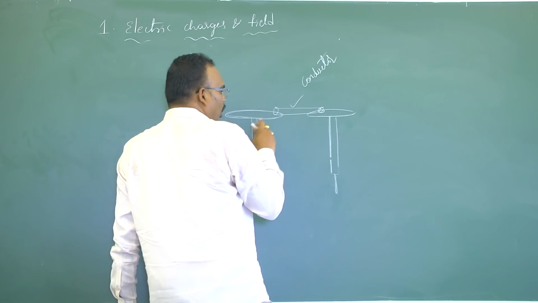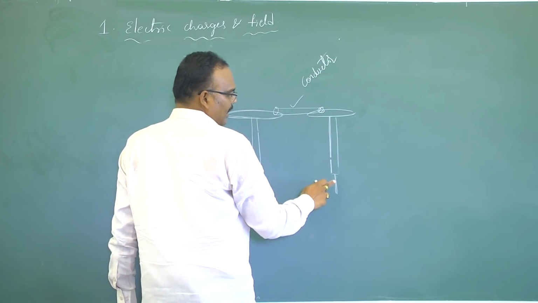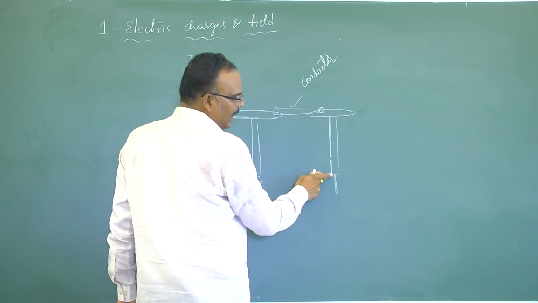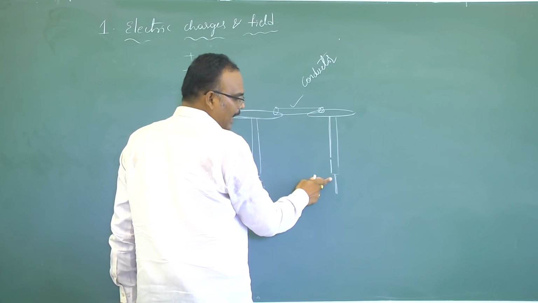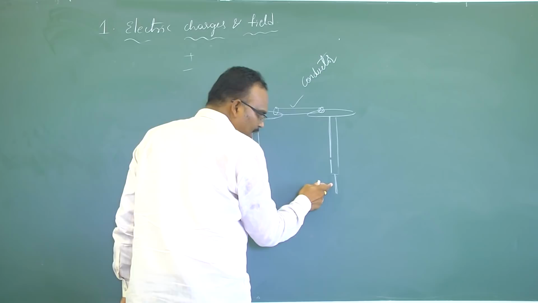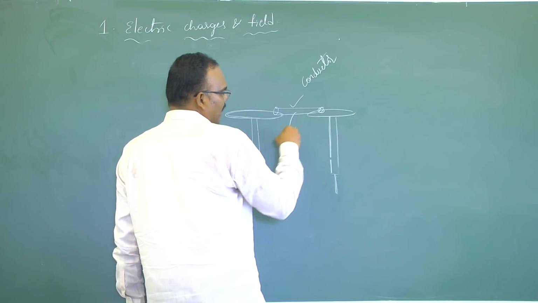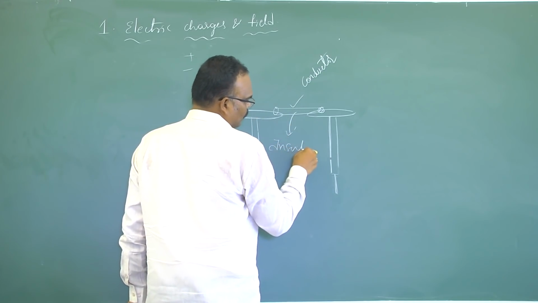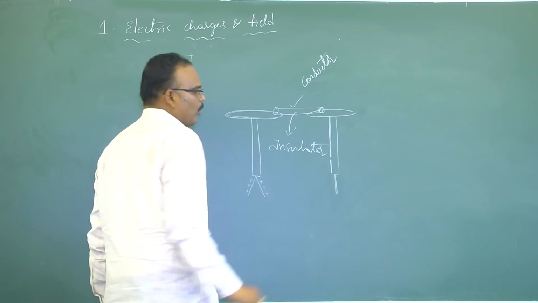If these gold leaves undergo angular divergence, then I can say this body is a conductor. Even though this body is in contact with these two gold leaves, if we haven't observed any angular divergence, and again these gold leaves are parallel to each other, then I will say this body is an insulator.